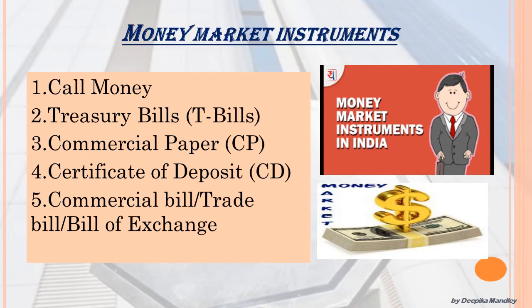So these are a few money market instruments which we will be discussing. They are call money, treasury bills or T-bills, commercial papers or CPs, certificates of deposit or CDs, commercial bill, trade bill or bills of exchange. So let's discuss these money instruments in detail one by one.